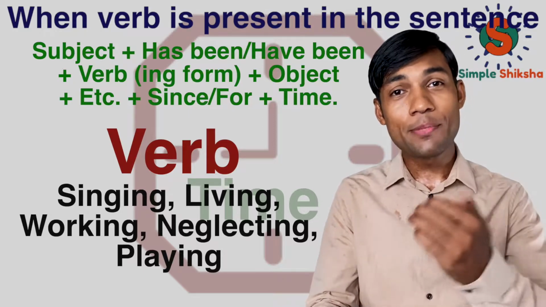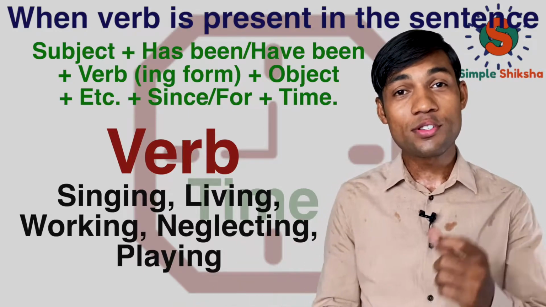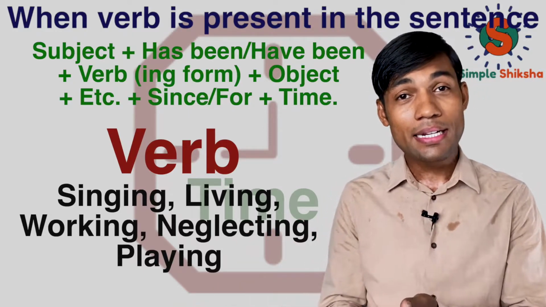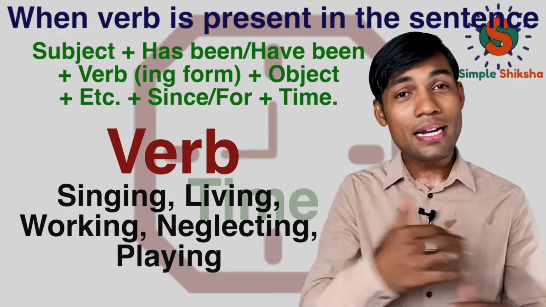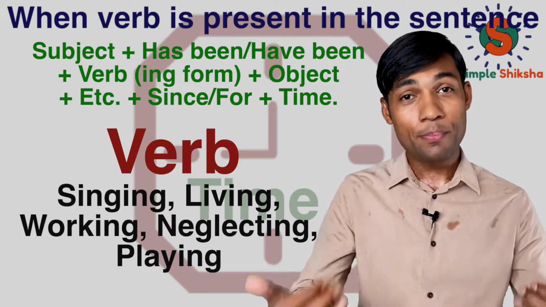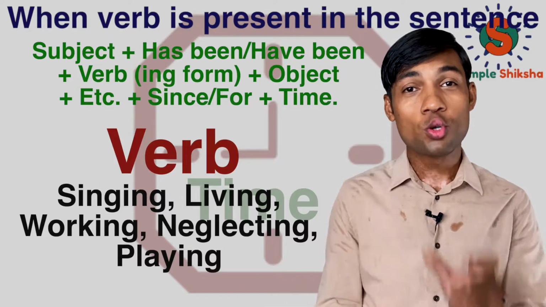Here the verb is present in the sentence. For example, singing, living, neglecting, playing, working. These are some verbs with ing form which are present in the tense. Then we use rule number 1.